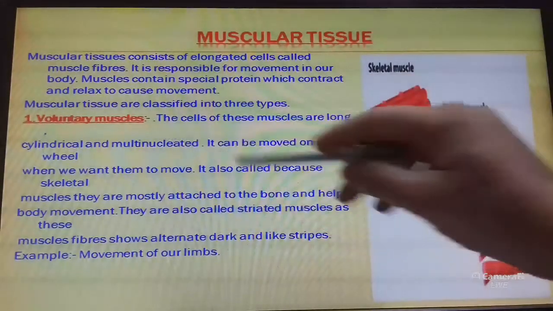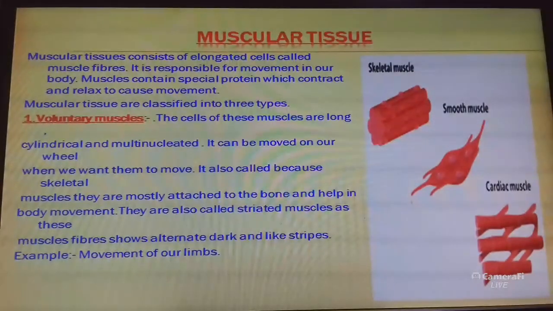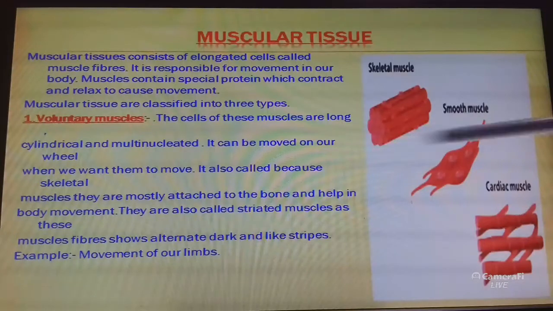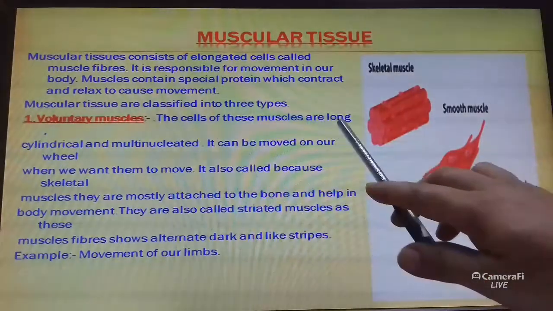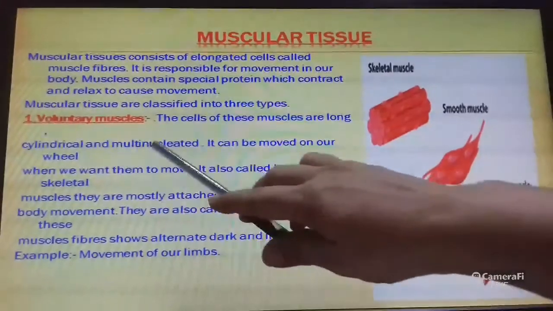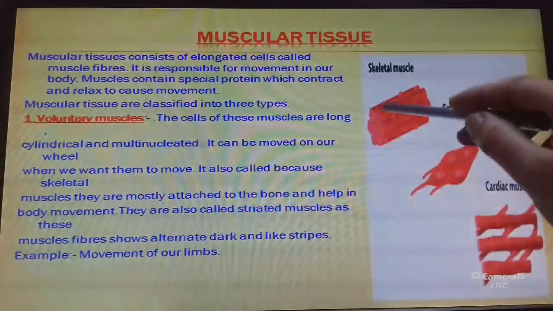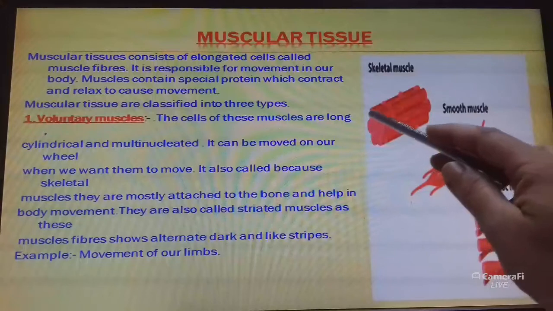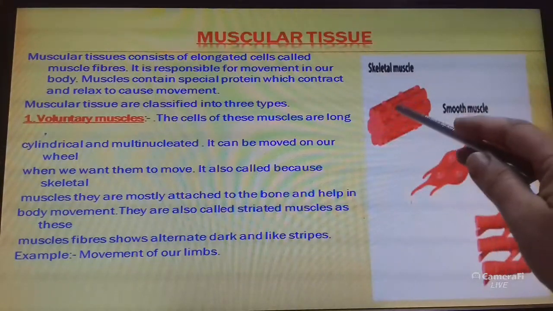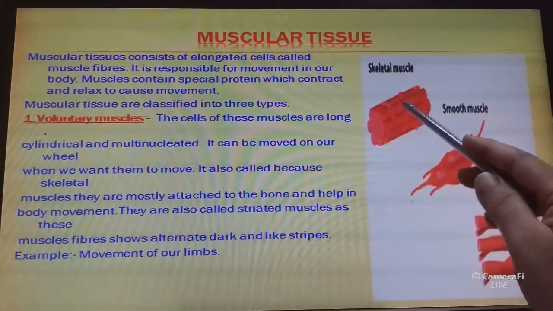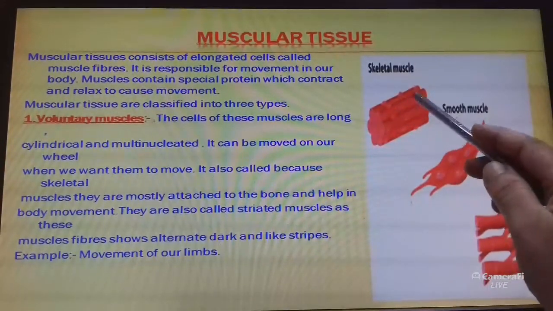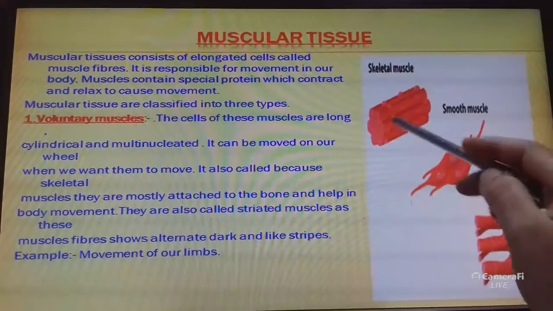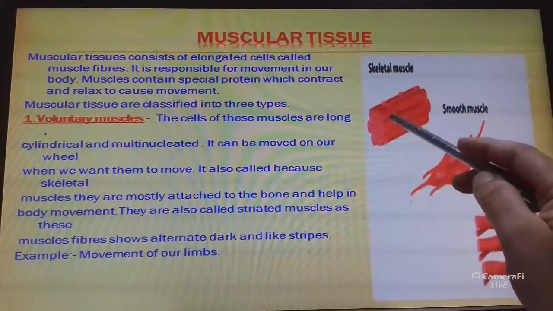Now, voluntary muscles. The cells of these muscles are long, cylindrical and multinucleated. Multinucleated means having many nuclei. This is the nucleus. Having many nuclei, that's why it is called multinucleated.